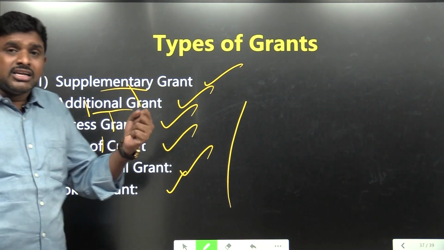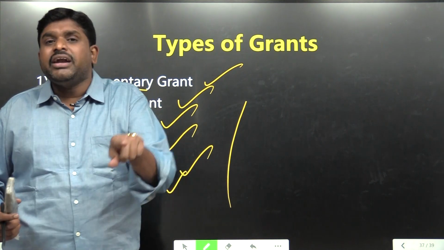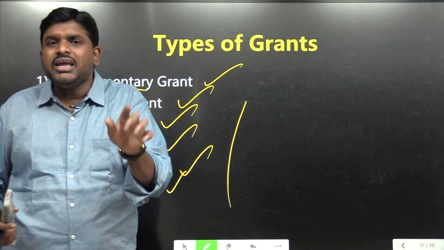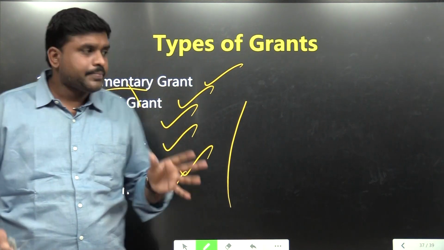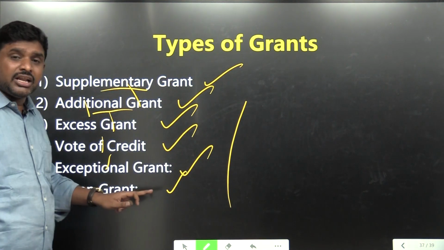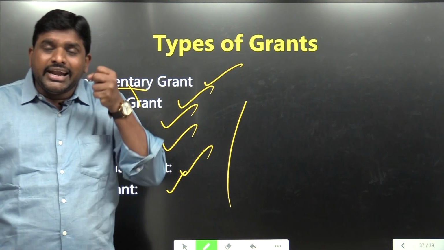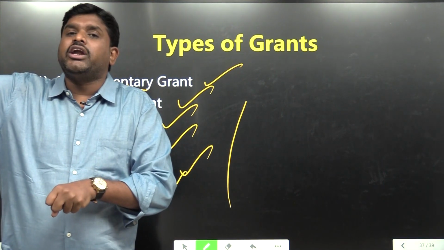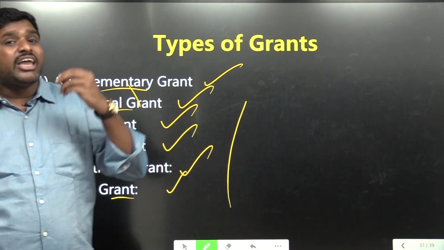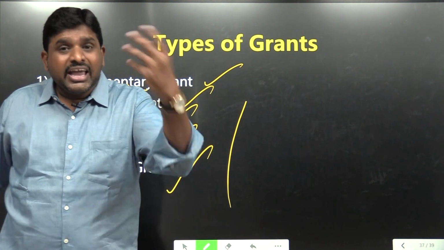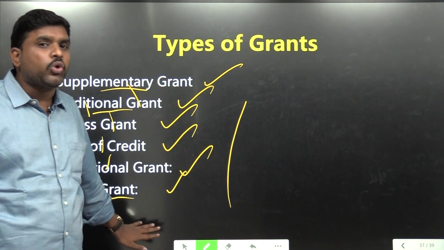Vote of credit. The central government will have some amount with it so that it can spend the money in any exigency situation, in an emergency situation. It is called a vote of credit. Exceptional grant. Sometimes in an exceptional situation, I can draw the money and use it, then I can go for voting. It is called an exceptional grant. Token grant. Now I can keep a request, and when it is passed in Parliament, then only I can take. It is called a token grant.